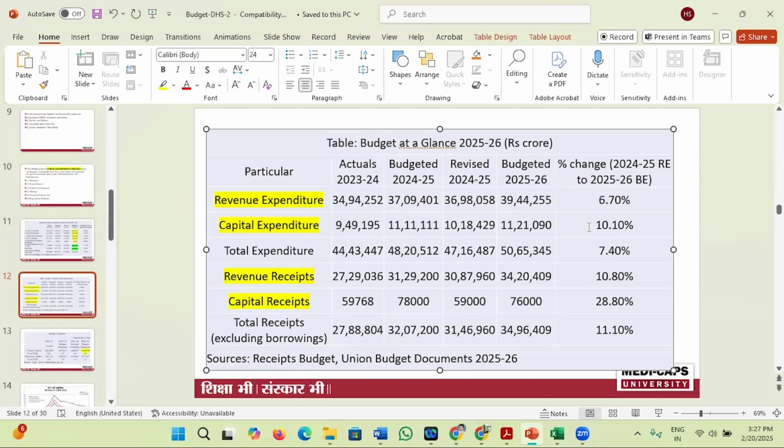Now the total expenditure of the government is 50 lakh crore rupees. Revenue receipts are 34 lakh crore rupees and capital receipts are 76,000 crore rupees. So in that case, the government is in a good position to prepare a good quality budget.